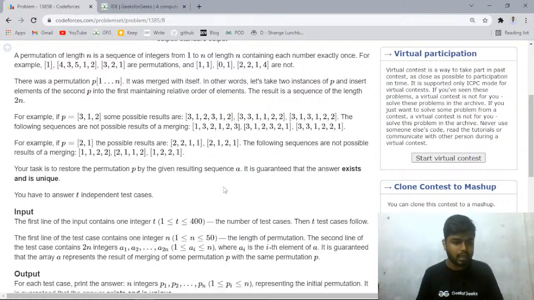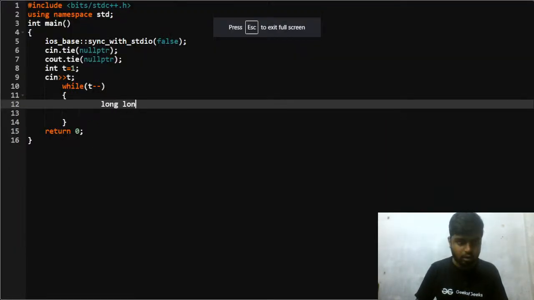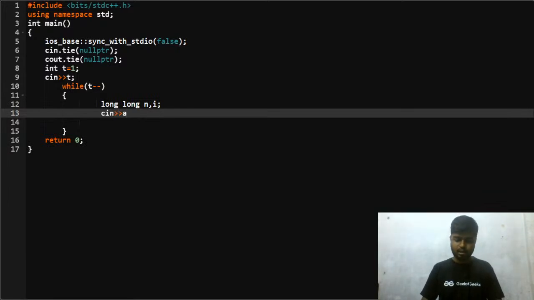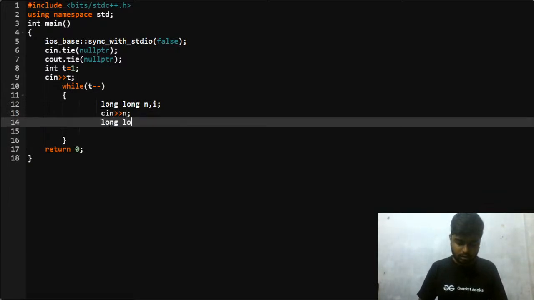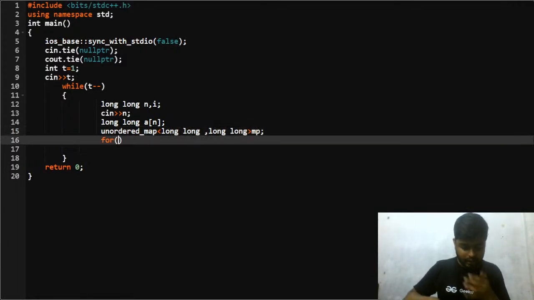Okay, shall I write the code for this part? I hope that the question is clear to all of you, right? So let's take long n comma i comma, this is what I'll be taking. Let's say cin n, then I will take long a of n. After this, let's take an unordered map such that it is long comma long, and let's name it as mp. After this, I'll be taking input of every element.